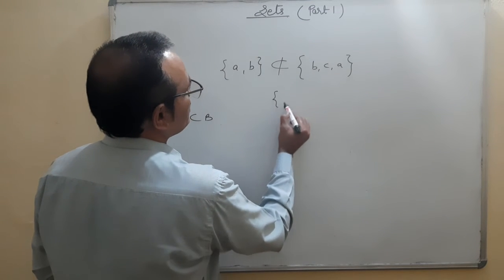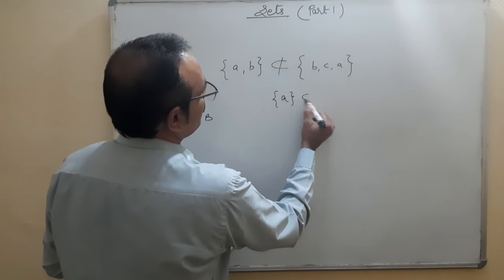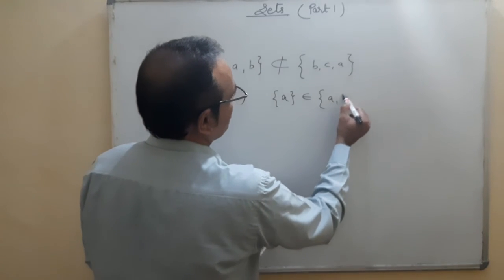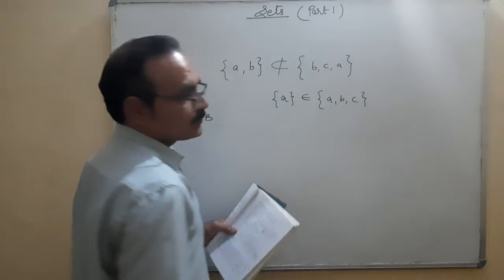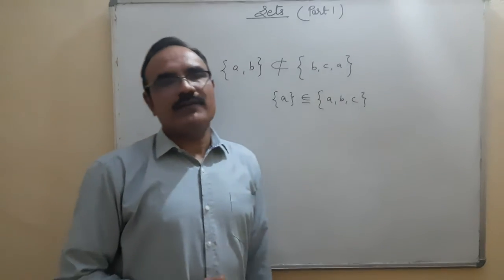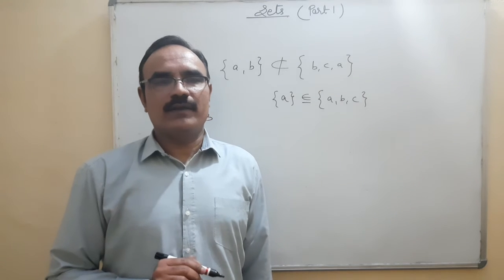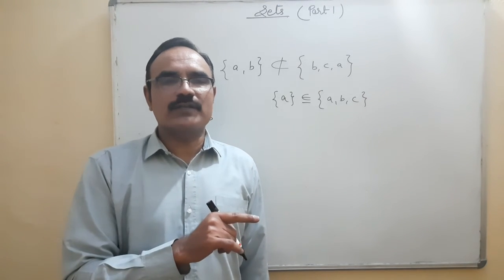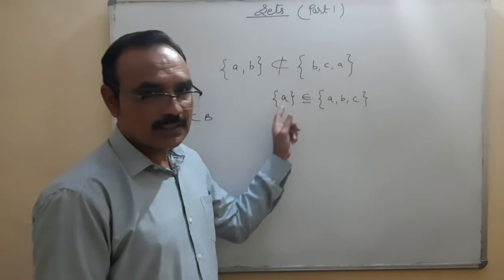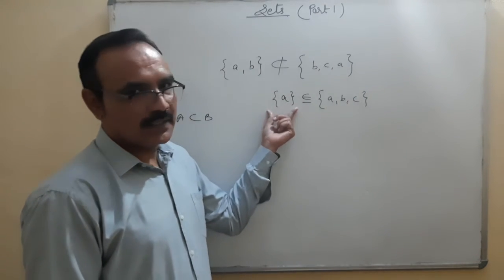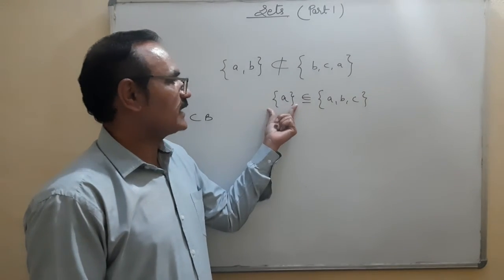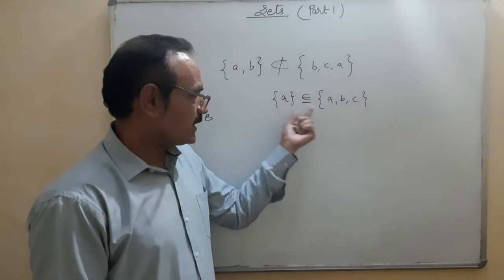One very interesting example belongs to ABC, which is true. Where does belongs come? Belongs comes when we are talking about the element. If any element is belonging to that set, then we are using the term belongs. But this is a subset. It is written in braces. Element A is written in the braces. What does it mean? This A is a subset of ABC.